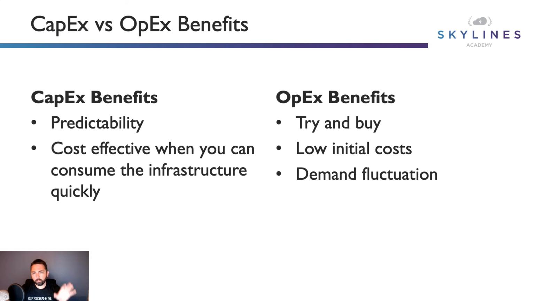Benefits though, CapEx predictability, very cost effective when you can consume the infrastructure quickly. So if you're going to fill up the hardware, you can buy it and immediately put it to use. Great. Maybe in some cases it works out in your favor there. OpEx benefits, try and buy, low initial cost. I think this is the most amazing thing. It's also how we've been able to operate Skylines in a really cost-effective way: as users increase, we add more. We haven't had to do this massive upfront cost. And so that's a big part, and you'll see a lot of benefits from that.